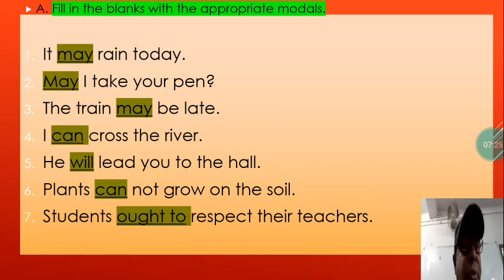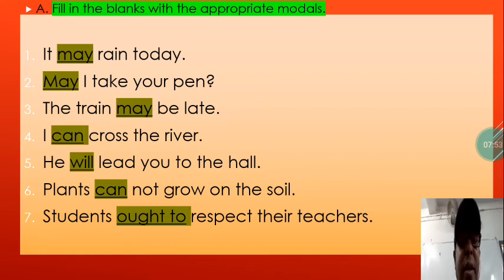It may rain today. Here may is showing possibility in this sentence. May I take your pen? Here may is used in this sentence to seek permission, to ask permission. The train may be late. Here some possibility is expressed in this sentence using the modal may.